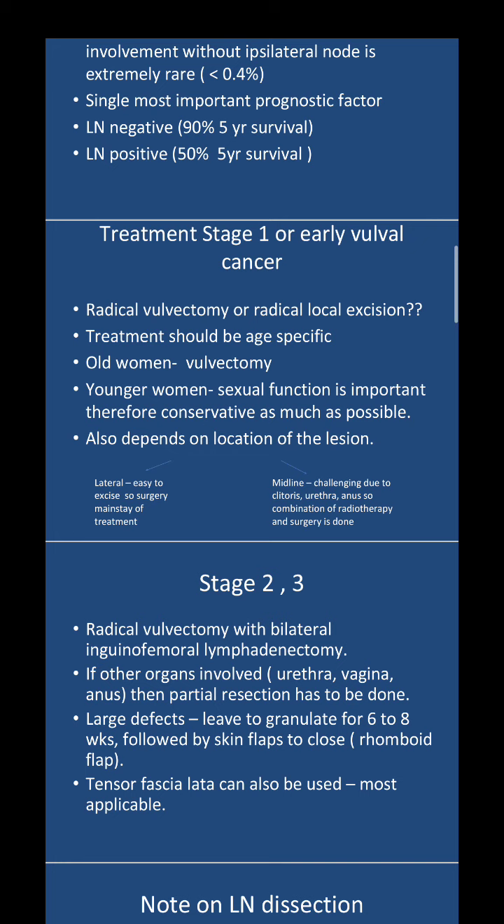You're removing the lesion, and along with the lesion, whatever else can get affected due to that, you're removing everything surrounding that lesion. So radical means you're removing the affected disease part, and around that, whatever can be affected, you're removing that also. So it is exactly the opposite of conservative. So in stage 1, you have to do a radical vulvectomy or a radical local excision.